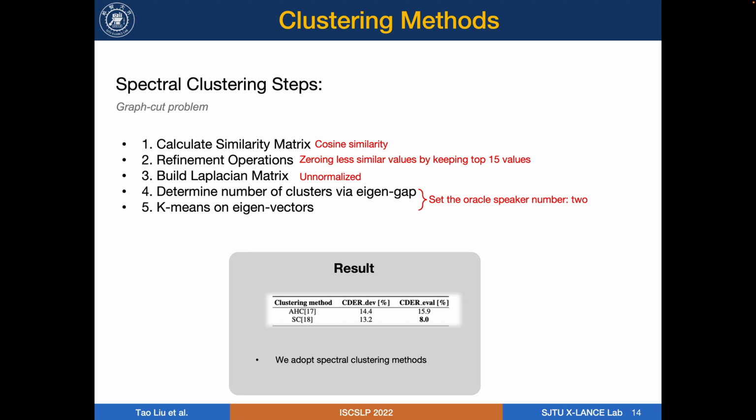The main pipeline of spectral clustering contains 5 steps: calculate the similarity matrix, refinement operations, build a Laplacian matrix, determine the number of clusters by eigengap, and k-means on eigenvectors. The detailed configurations are shown in the red text, and the comparison result is shown in the table.